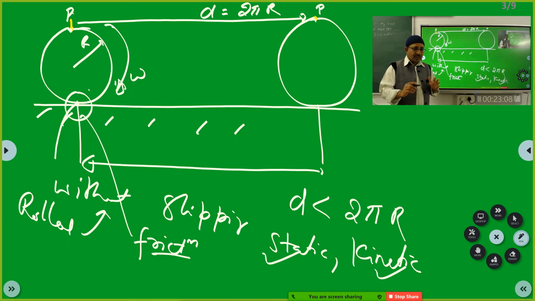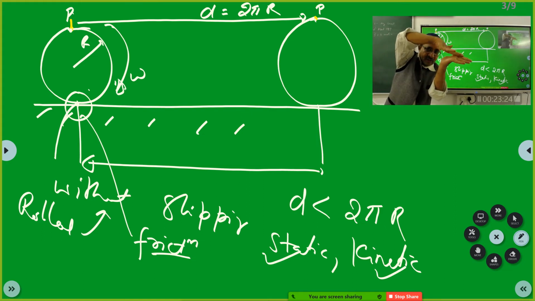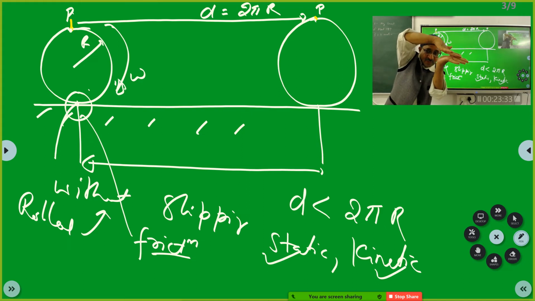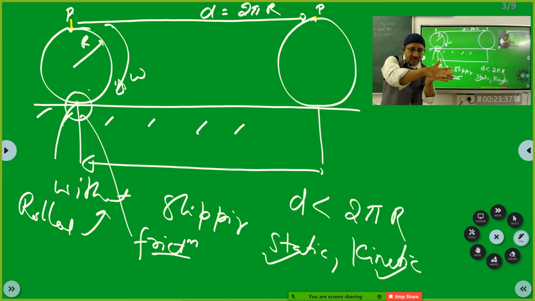See, there is a difference between, see my hand. Are you able to see my hand? Now you see my hand. It is rolling without slipping. Now you see. You saw? My hand slipped. Then there is kinetic friction because there is relative motion between the two surfaces.